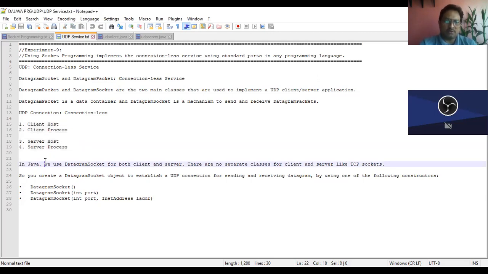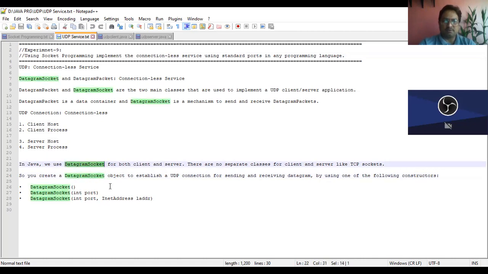So in Java, you use DatagramSocket. One major difference between connection oriented and connectionless is that we use DatagramSocket for both client and server. This is the main difference. In connection oriented, there were two different classes for the client side and for the server side, Socket and ServerSocket. But here in connectionless implementation, DatagramSocket is the only class.